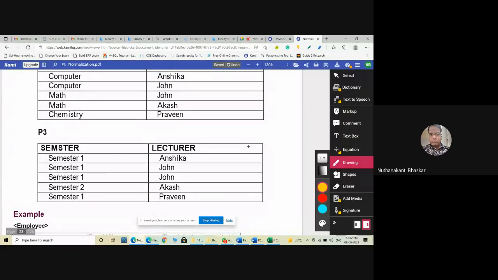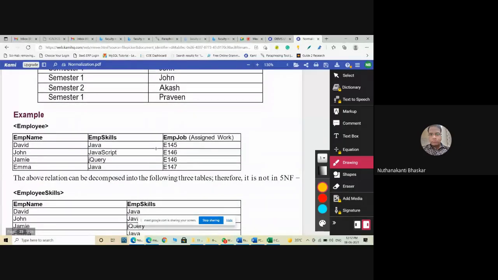Clear this? All of you clear this? Yes. Hello? All of you clear this? Clear, sir. Here like that, some more examples we'll discuss. Employee skills, employee job. Now here, is a multivalued functional dependency there or not? Java, sometimes employee David, same Java employee Emma.